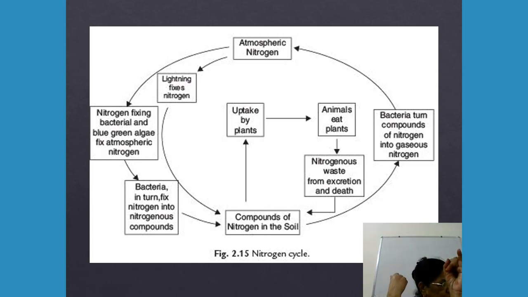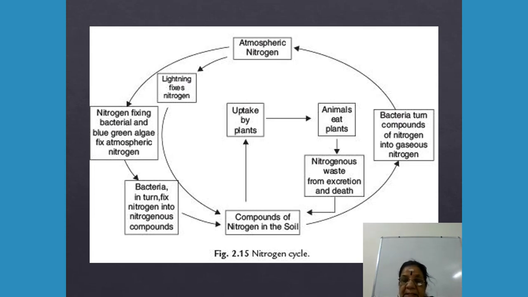Then comes nitrogen assimilation. The nitrogen which is fixed has to be assimilated, and then through ammonification it is converted into ammonia and then into nitrites and nitrate compounds. Otherwise, we say compounds of nitrogen in the soil.